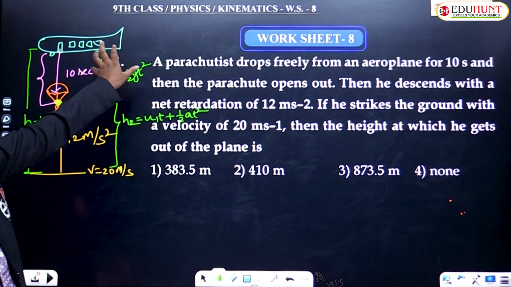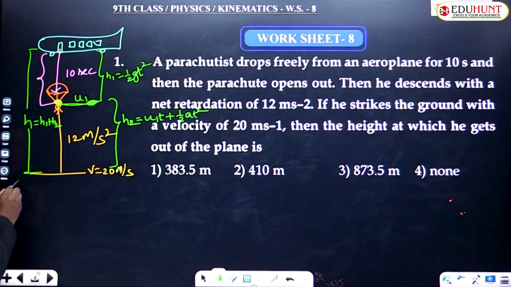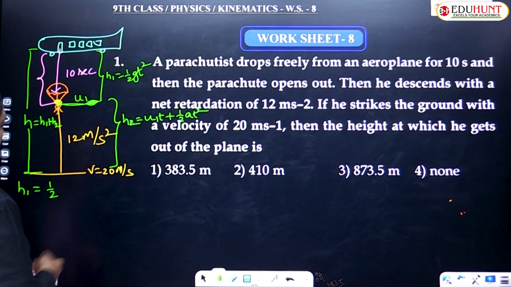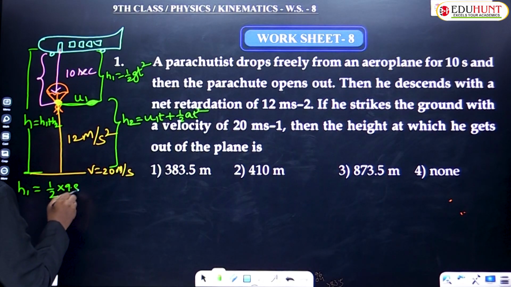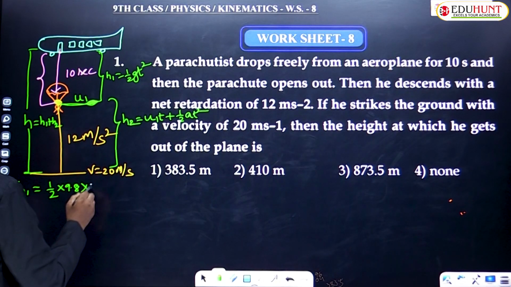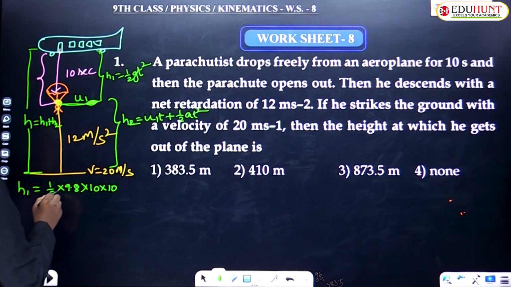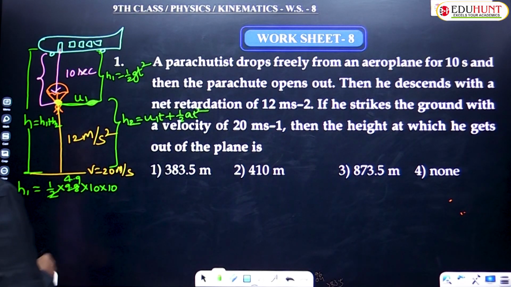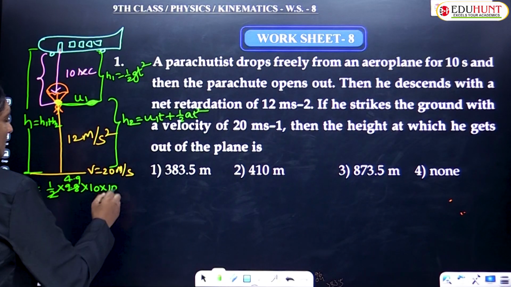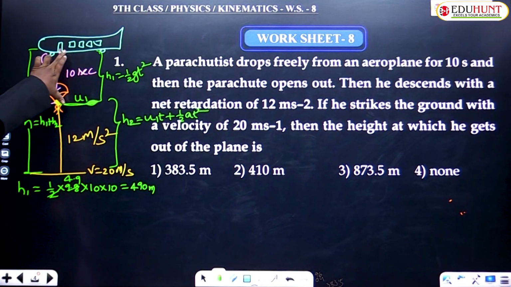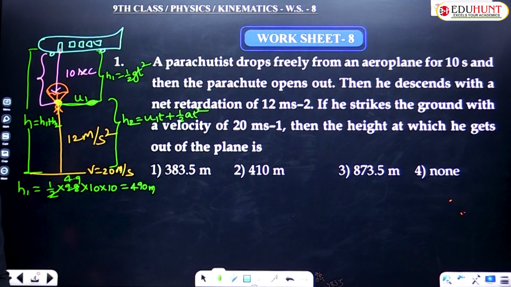So first of all, let us try to find out h1, children. To find the value of h1, what formula are we using? Half gt square, because freely falling. The value of g, nothing was given, so g is generally taken as 9.8, into how far was he traveling from here to here? 10 seconds. So 10 into 10. This 2 goes for 4.9 times. Hence the answer would be 4.9 into 10 is 49, 49 into 10 is 490 meters. So this height was found to be 490 meters.